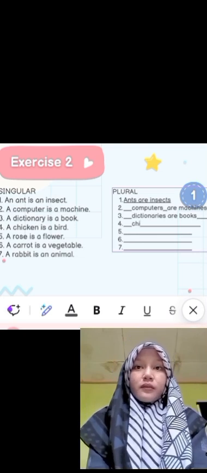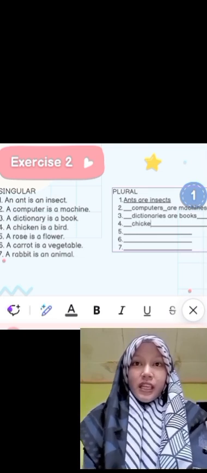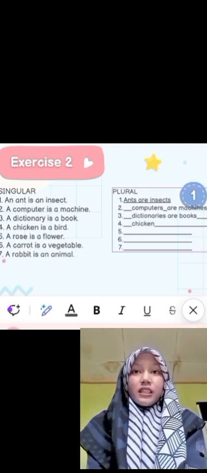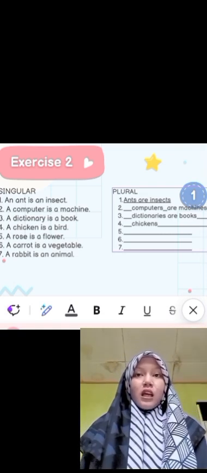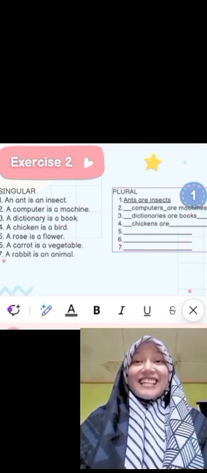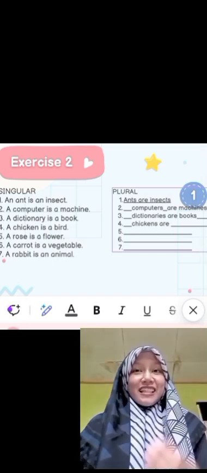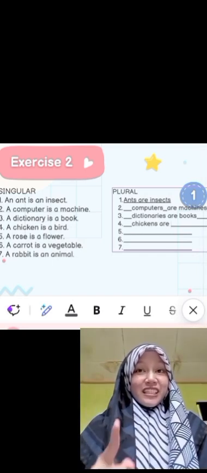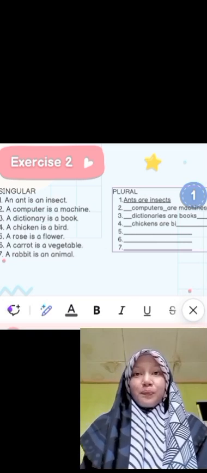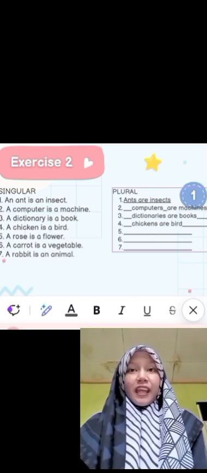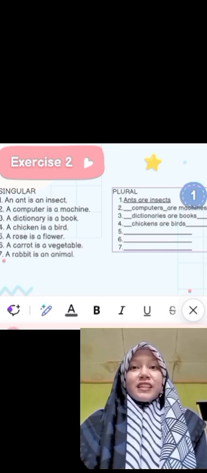The fourth, a chicken is a bird. A chicken is just once. So we have to remove a and add s. Chickens.